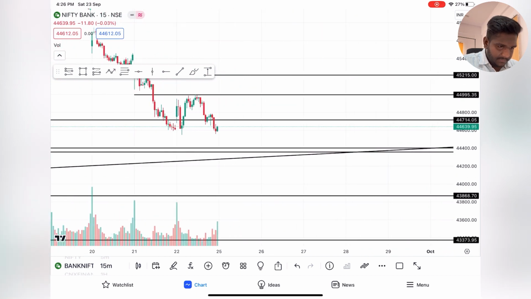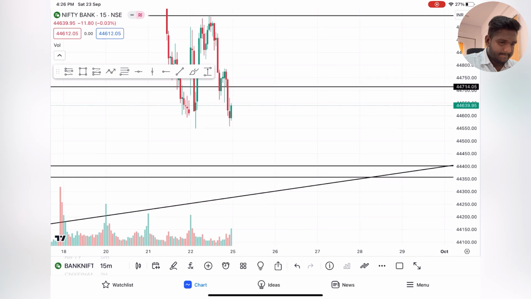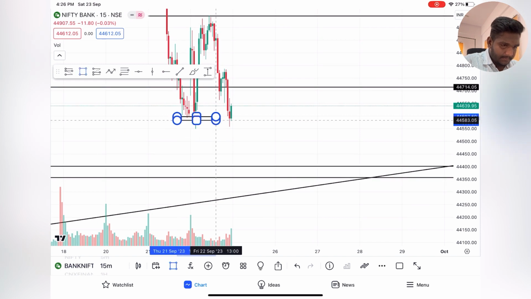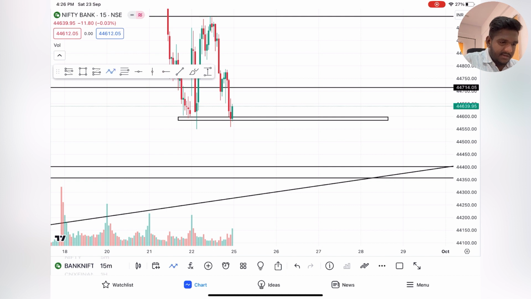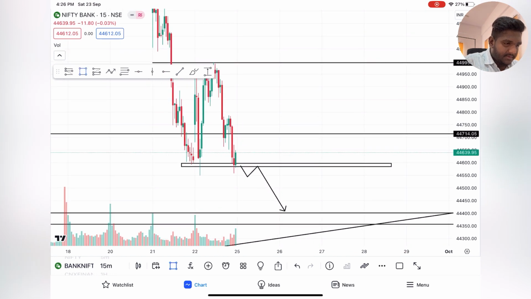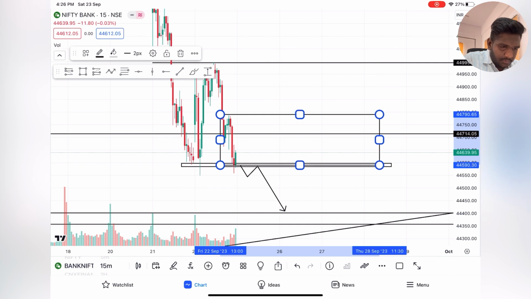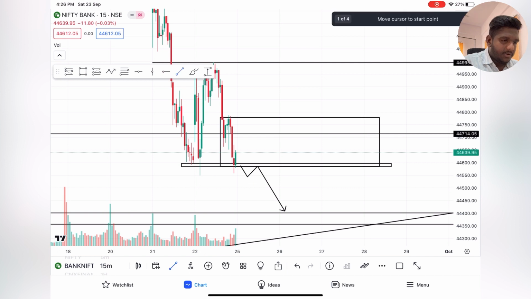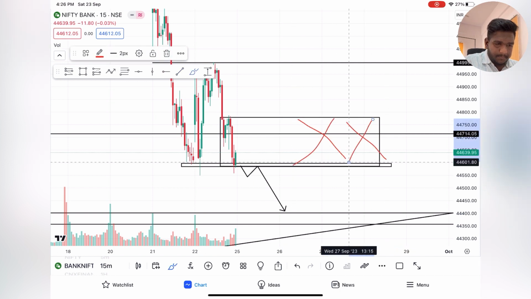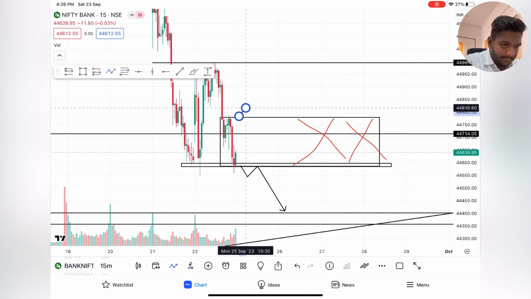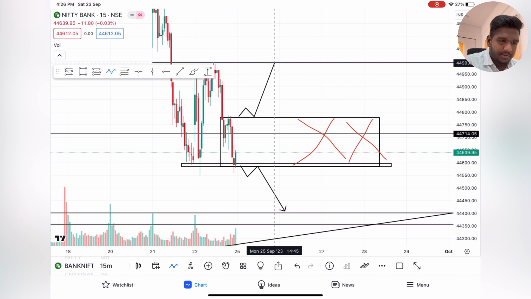If it breaks with a small retest, expect 44,400. Okay, for intraday. And if it breaks this, and this will be your no trade zone. Okay, this is your no trade zone. And if it breaks the above level with a small retest, again expect around 44,950 to 45,000 you guys can expect.